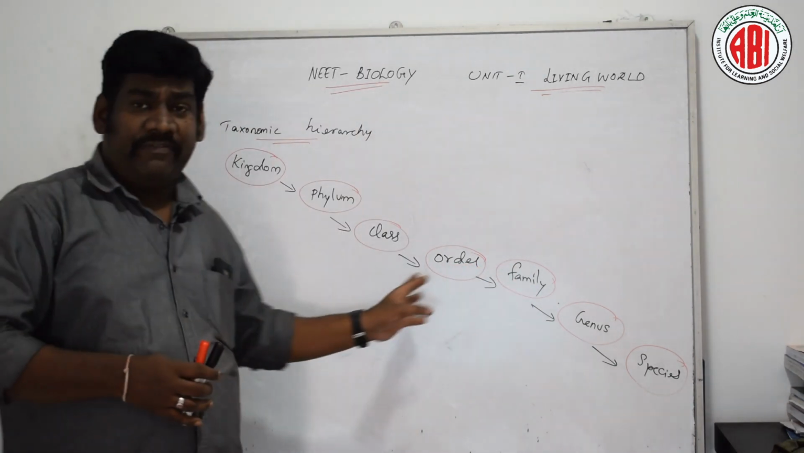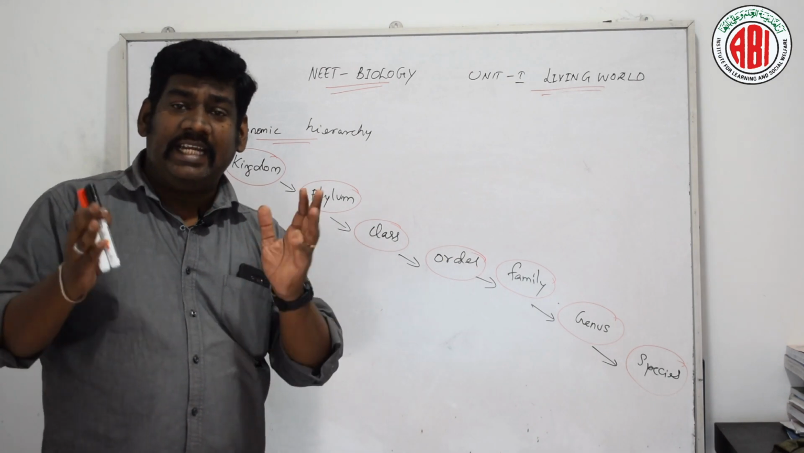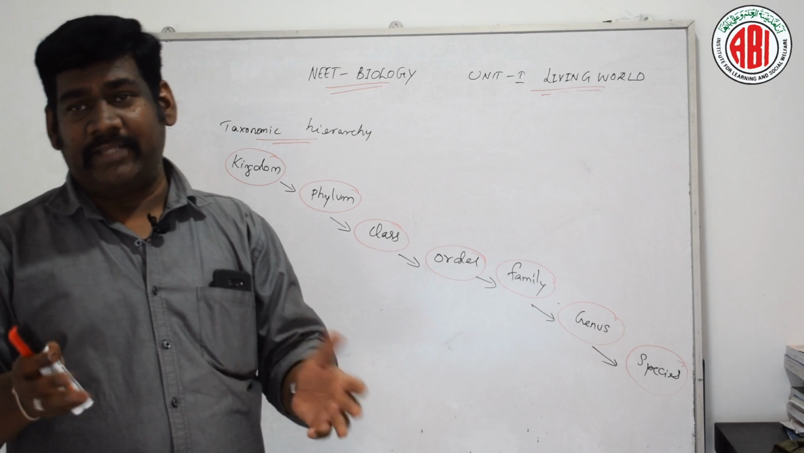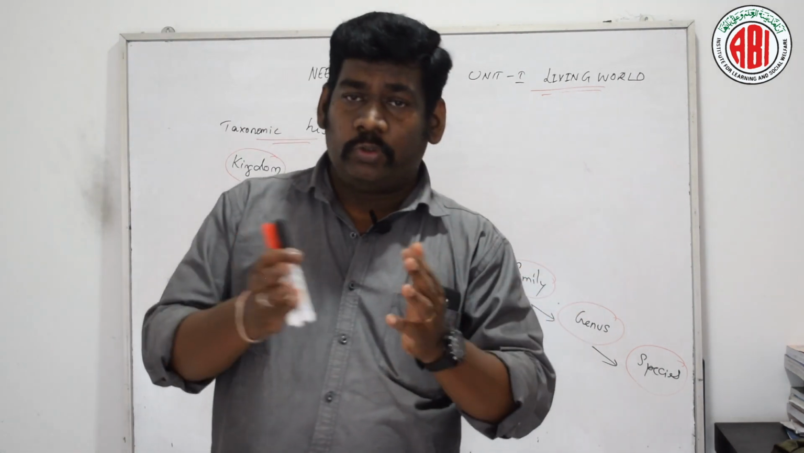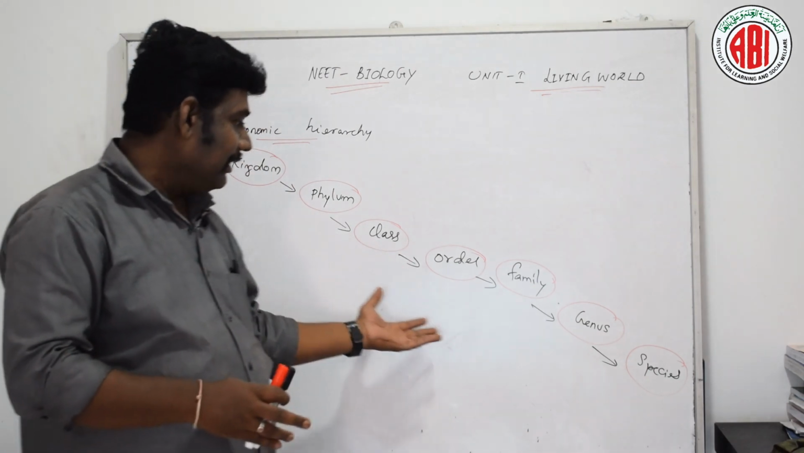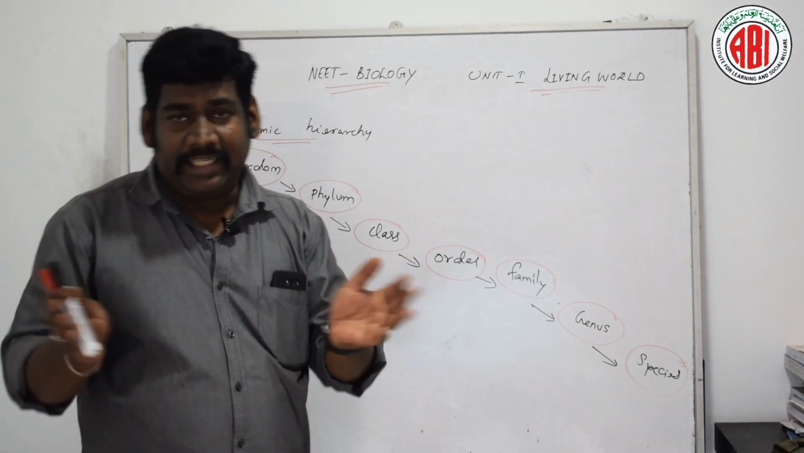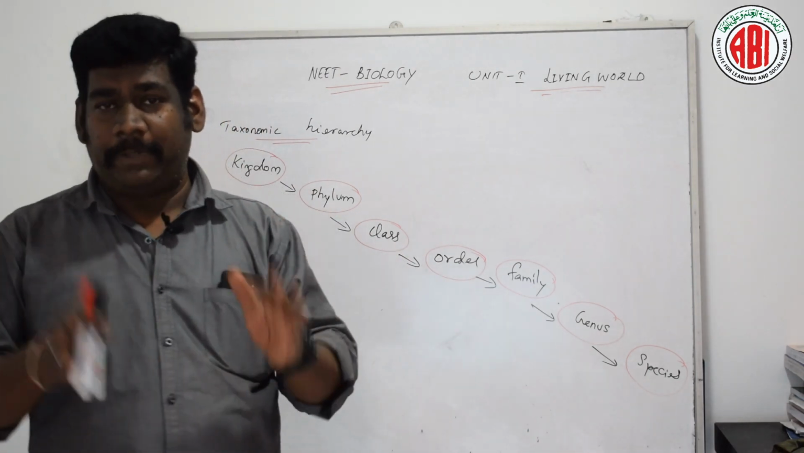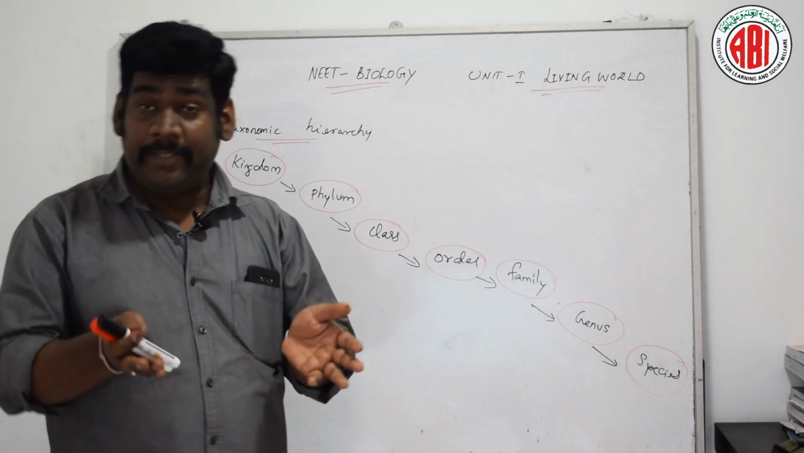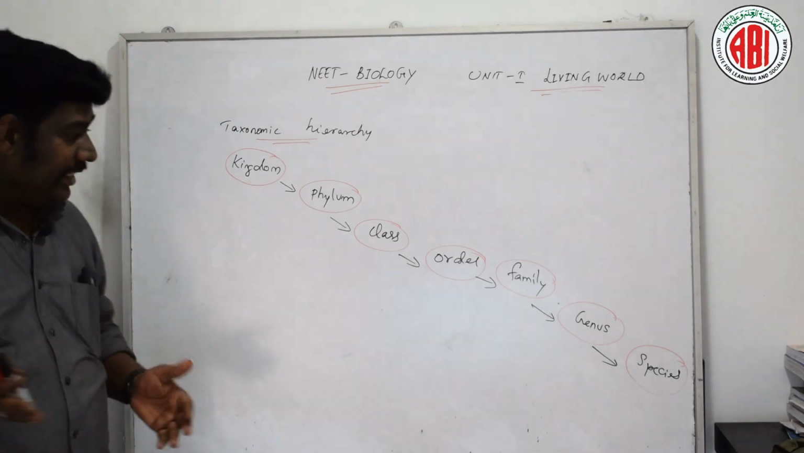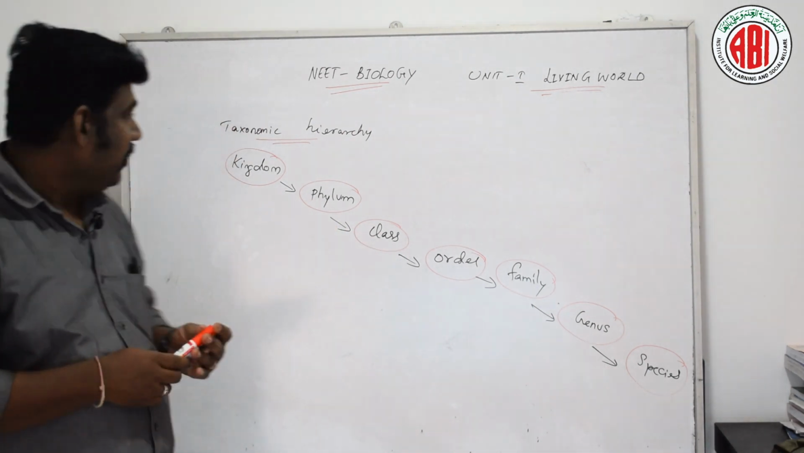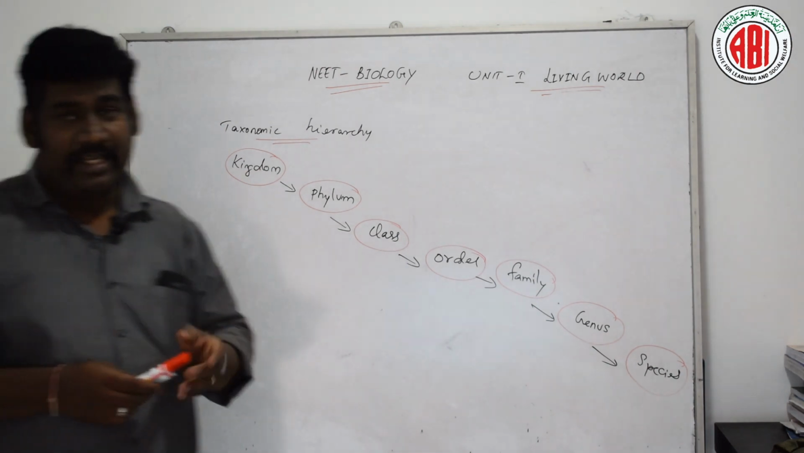Apart from this, there are certain intermediate categories which are added, for example subkingdom, superphylum, superdivision, subdivision, superclasses, subclasses, superorder, suborder, superfamily and subfamily, tribe, subspecies, varieties. So these are intermediate categories added to the taxonomic hierarchy.